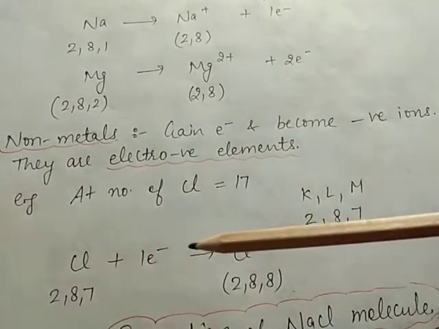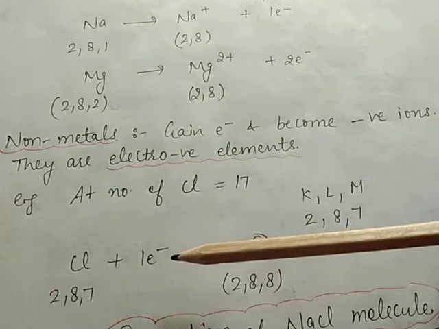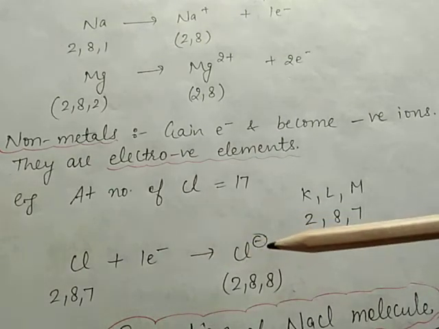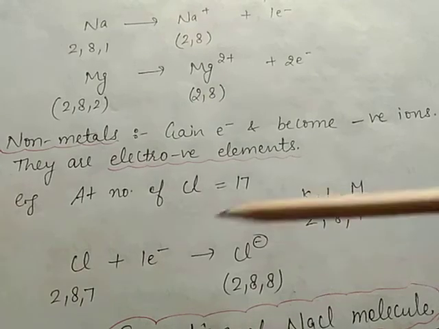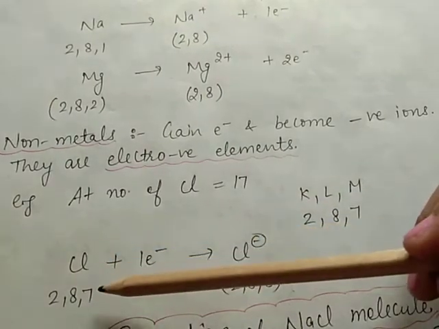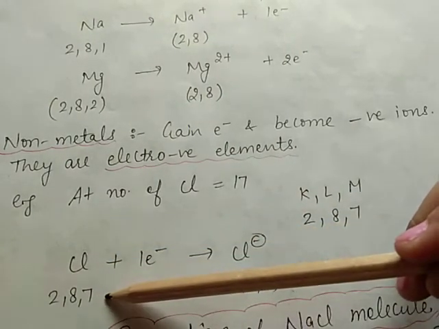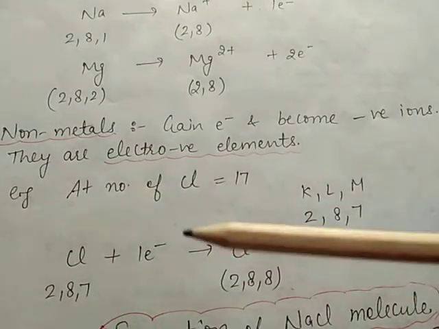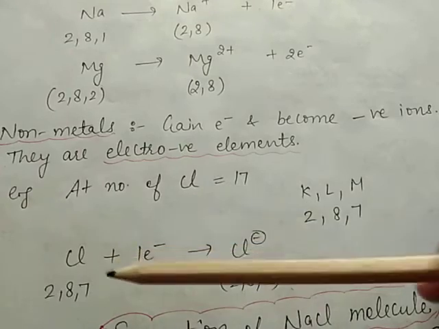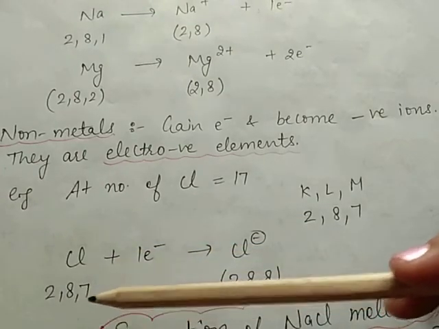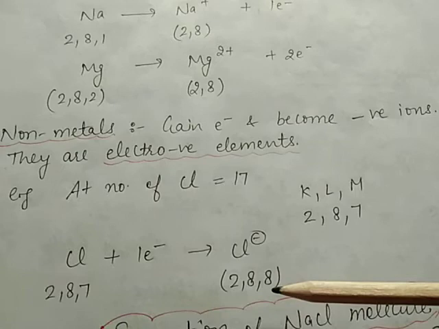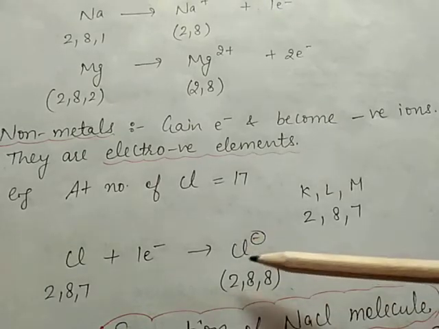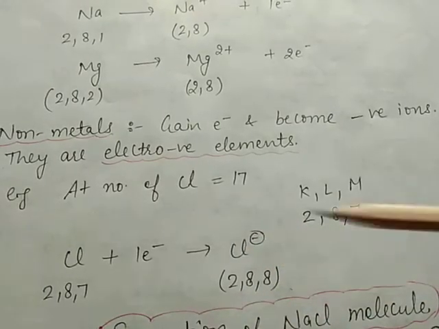When the chlorine atom gains 1 electron, it will form the Cl- ion. After gaining 1 electron, it becomes stable, meaning a 2, 8, 8 configuration, and it will form the Cl- ion.